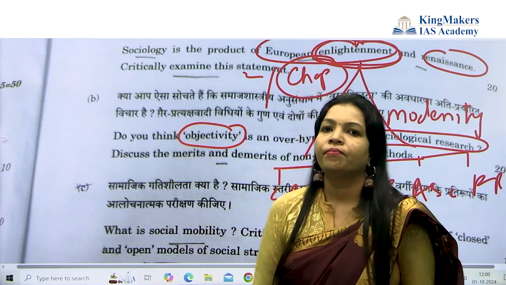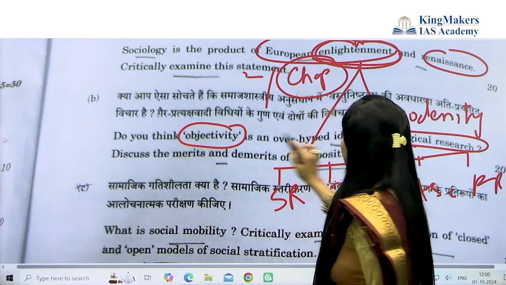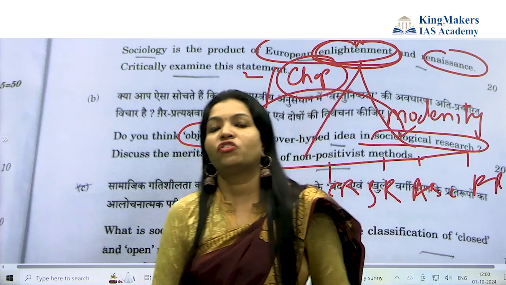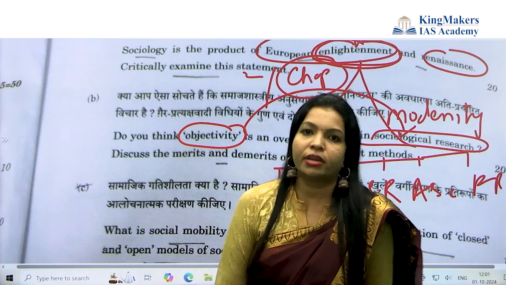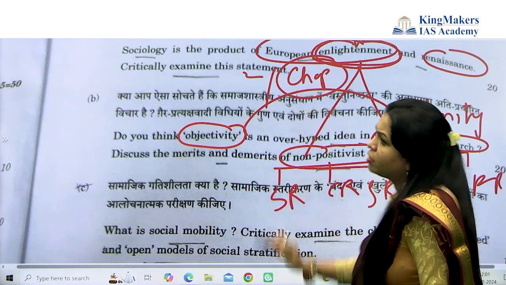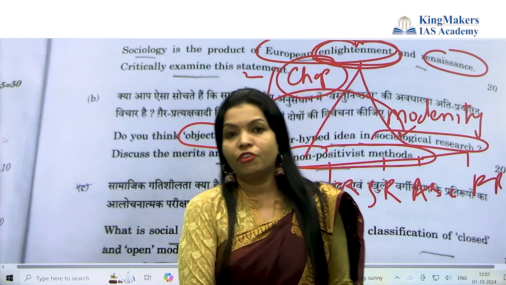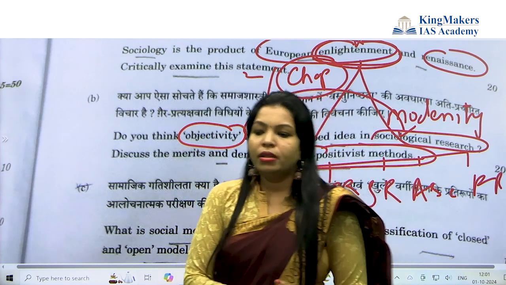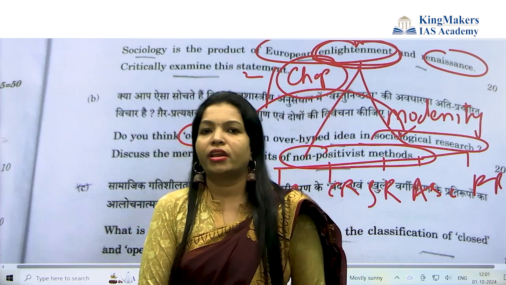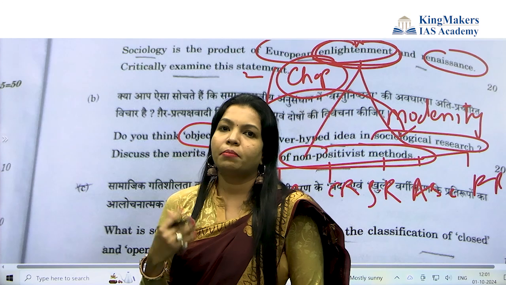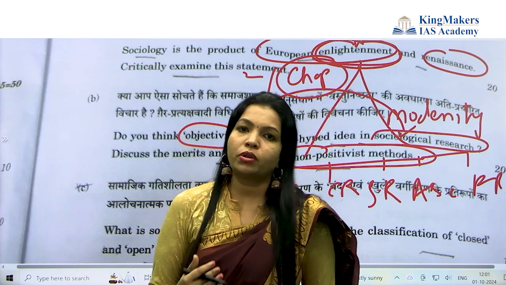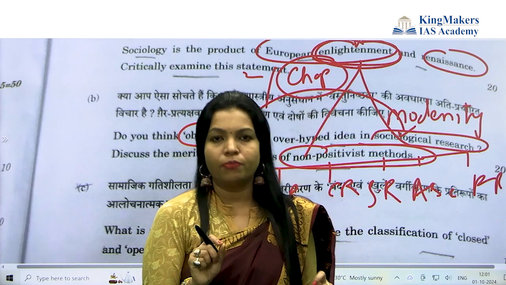You need to define it here, and also you have to say that sociological research was actually very cynic when it was following the natural science method, following the objectivity. But here, the subjectivity would be there from the non-positivist method when you are involving the individual perspective. Normally, in Durkheim's perspective, the social fact we have to study as a thing. And thing is nothing but maintaining objectivity. But human beings, we cannot maintain objectivity totally.